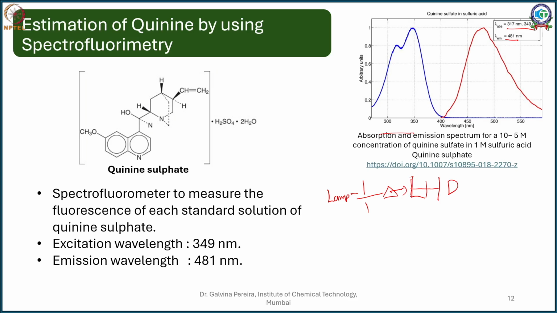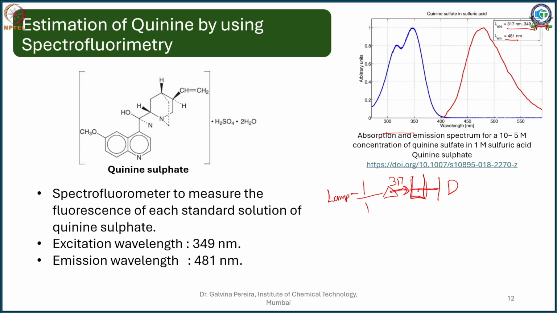Now in case of fluorescence, this is going to be one wavelength, say for example 317 nanometers. My detector is not going to be set at 317 nanometers. Interestingly, for fluorescence, I will not measure it in this manner.